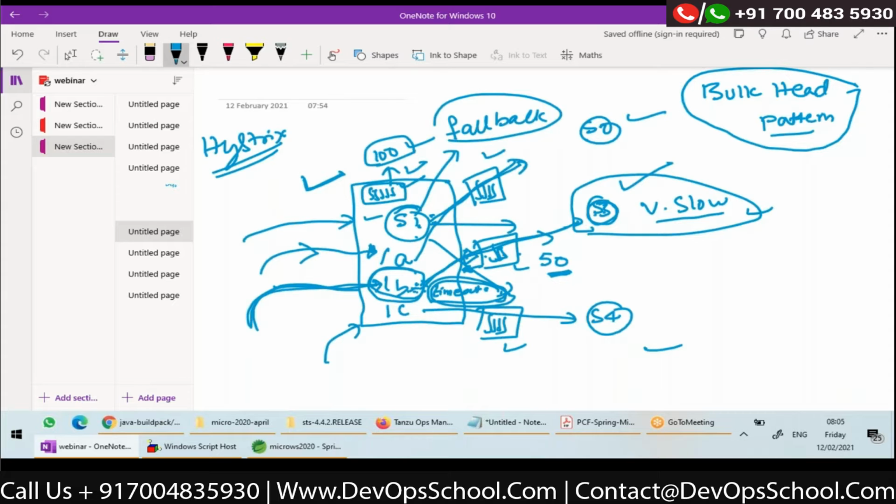So in this case, Hystrix will take care of this bulkhead pattern. Why the name bulkhead? Actually, the name bulkhead came from ship manufacturing companies. Suppose you see a ship, it will be like this in water.